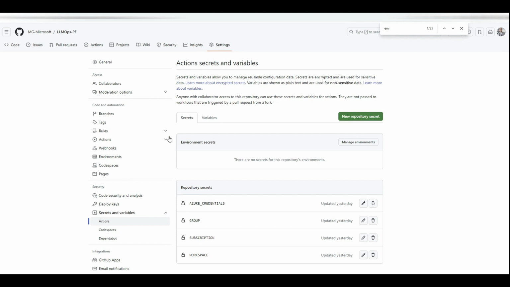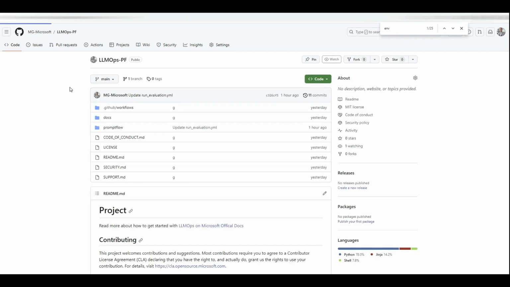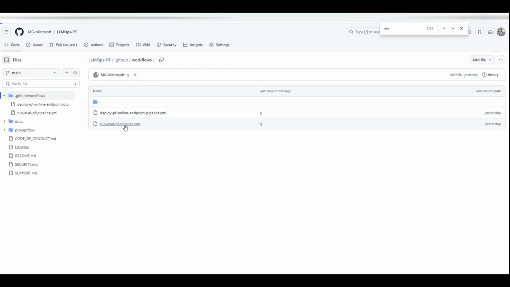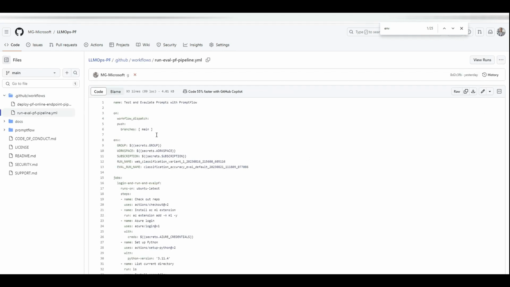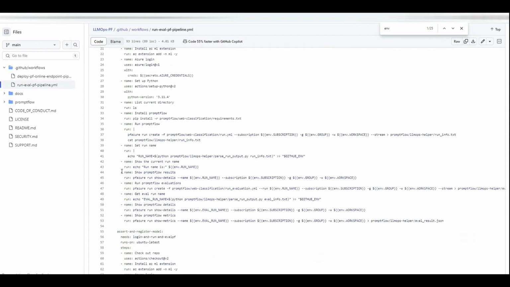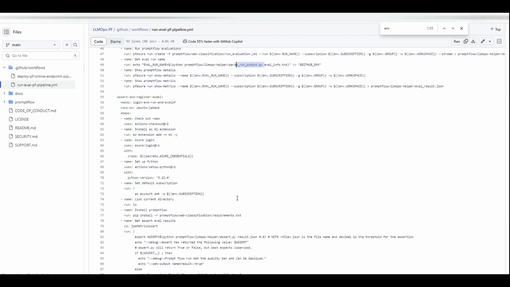Now this GitHub Action knows how to connect to my Azure ML, prompt flow, and deploy. So let's go back to our YAML files for GitHub Actions. Now these environment values can be captured, and you will see this is calling the CLI and the Python SDK of PromptFlow. These are recent packages called pf and promptflow-azure, to run the evaluation of the YAML, which is on the web classification. Then it grabbed the output of the evaluation to see how good it is. If it's good enough, passing a threshold, it will register it as a model. So use this definitely as a template.